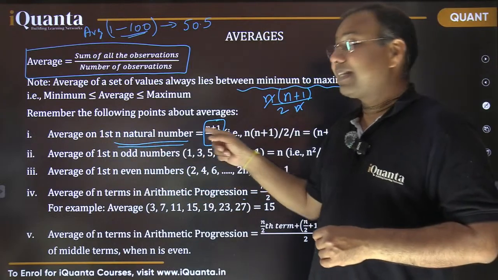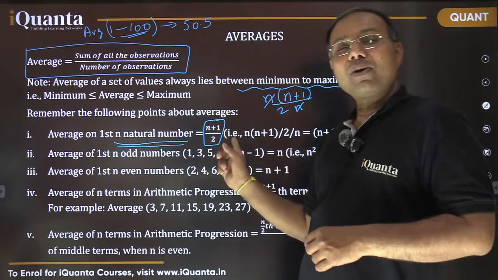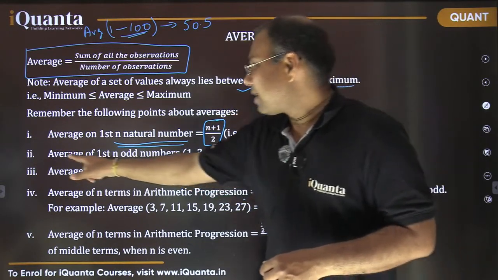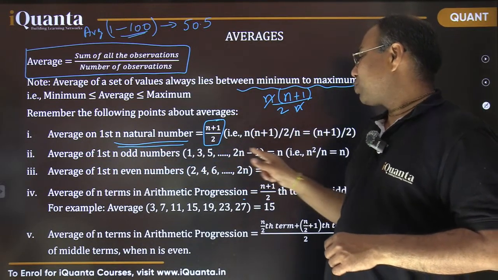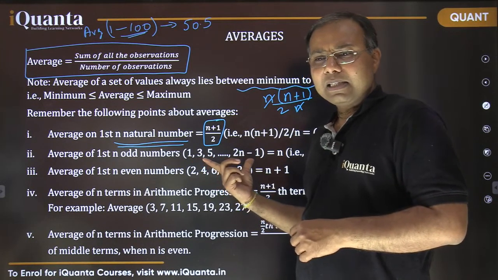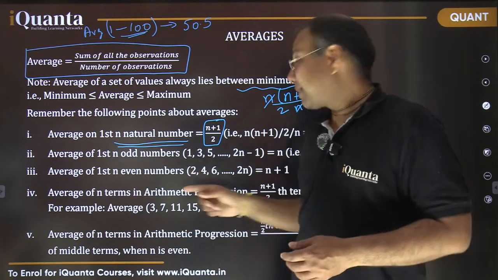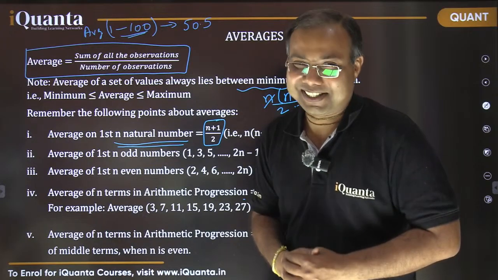For example, as in this case, right? Here first number was 1, last number was n. So first number plus last number by 2. That's it. n plus 1 by 2. Same way here. Average of first n odd numbers. Now 1, 3, 5 up to 2n minus 1. Now these are odd numbers, isn't it? They are also having equal gap. So same trick could be applied here also. Yes or no? Yes, it could be.